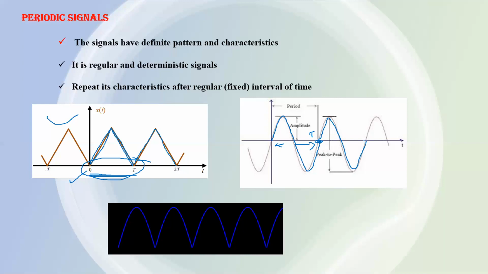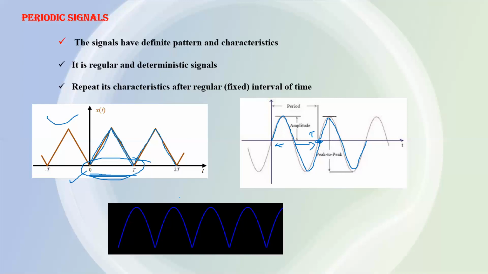This is the main characteristic of the periodic signal, and you can easily recognize from the plot whether it is periodic or not. You just have to check whether its nature is repeating, and the minimum interval during which its nature is repeated will be its fundamental period, or simply the time period.